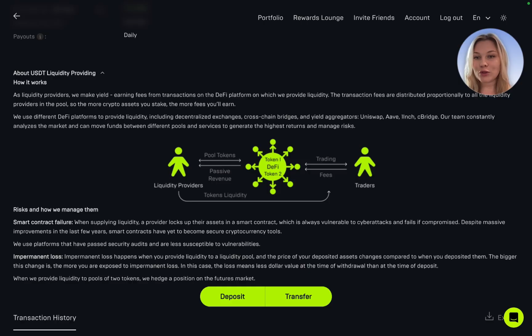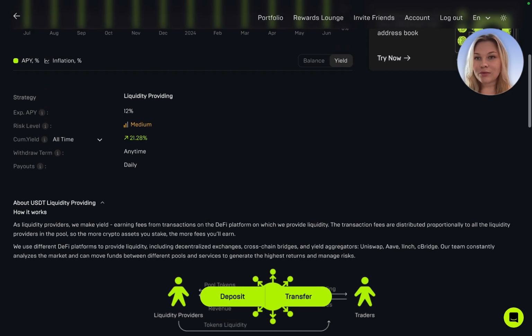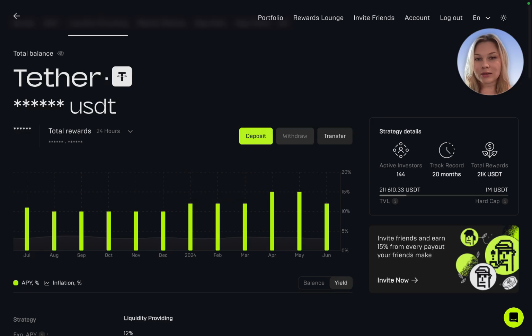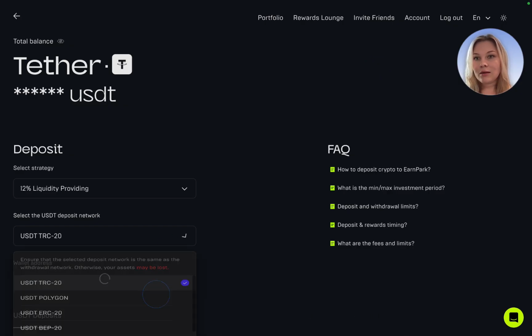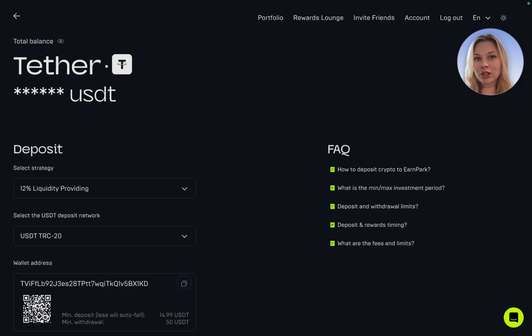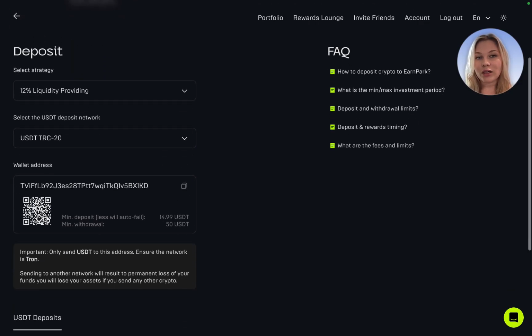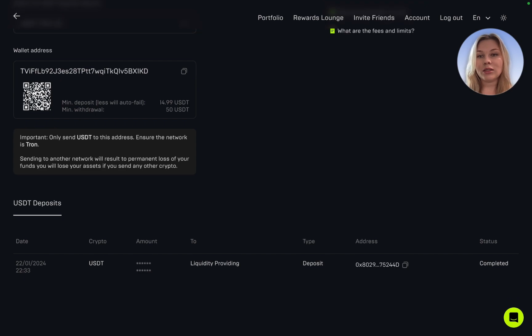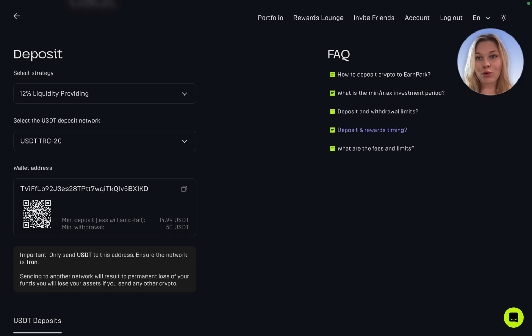To get started, first review the strategy details to understand the risks and rewards. When you're ready, click Deposit. Choose your network and copy the address provided. Then go to your wallet or exchange and send your assets to this address. After making your deposit, you can track its progress in the Transaction History tab in your account and in your portfolio. Please make sure to check the FAQ section for more info on deposit times, fees, and limits.